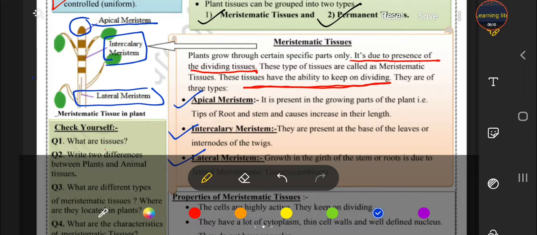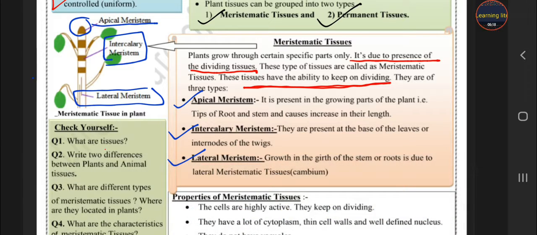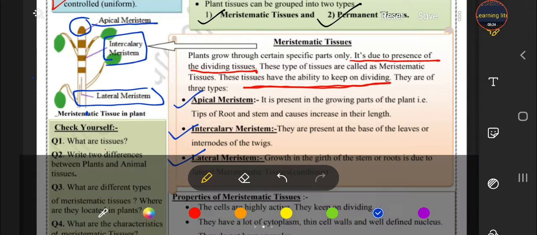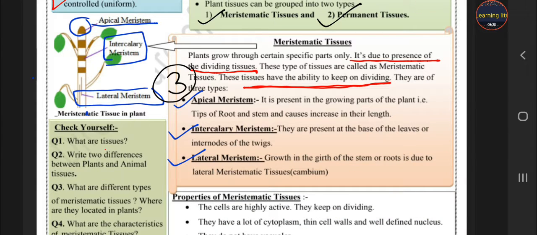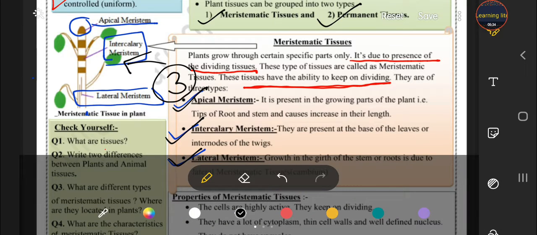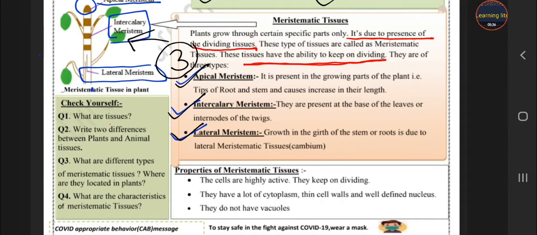You can see when we grow a plant, its stem is very weak and short. Whenever it grows, the girth of the stem increases, and this is due to the lateral meristem. So this is the answer to your third question, students. Third answer: apical, intercalary, lateral, and you have to draw the diagram also to show the location in the plants. Now the last one, properties of the meristematic tissue.